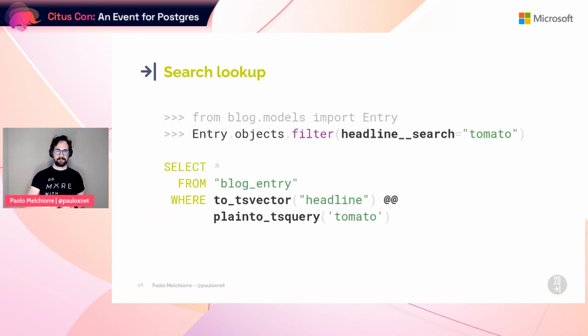Without any customization, out of the box, we are able to perform a full text search on a single field of the entry model. For example, we can search for a word in the plural form and have results in the singular form. This is a very convenient way to start using the Postgres full text search out of the box in Django and in Postgres.